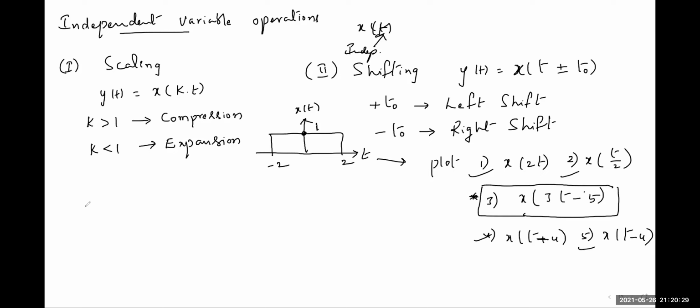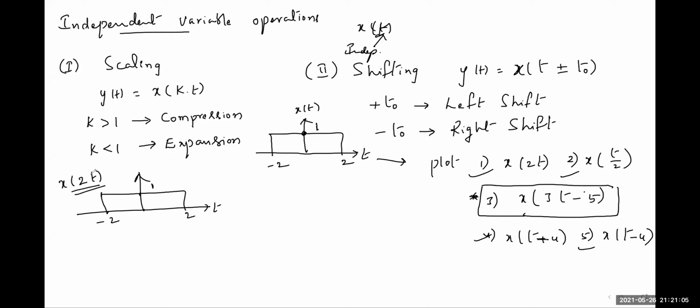So first signal x of 2t, to plot it, observe what I am doing here. Let us follow this notation throughout the subject. Everybody has their own analysis to plot this kind of signals. I will explain like this and I will follow like this for simplification in future. So first x of 2t I am going to plot. I will take x of t. What is x of t? -2 to +2. This is x of t.